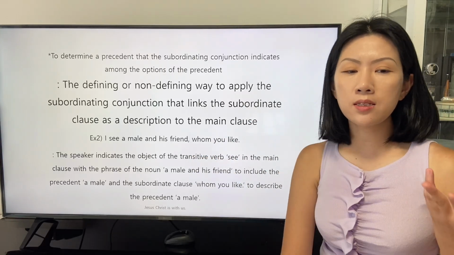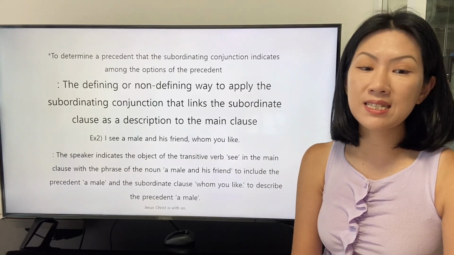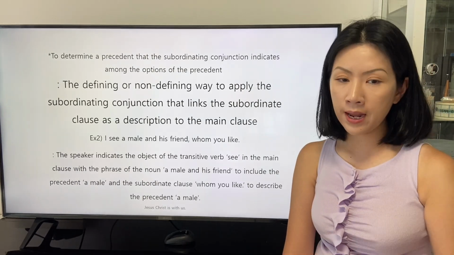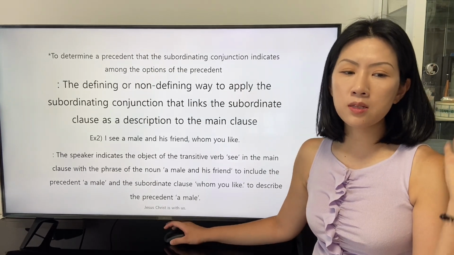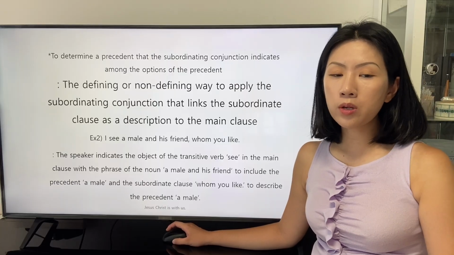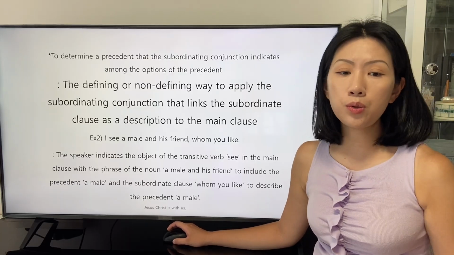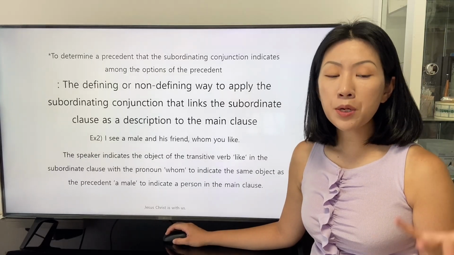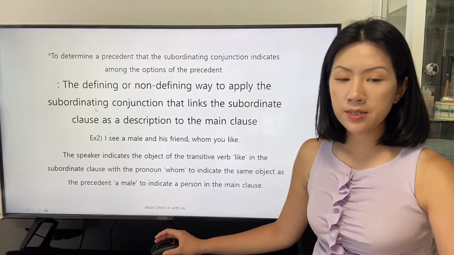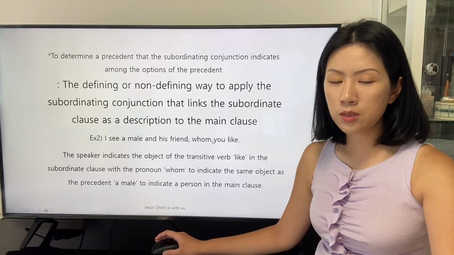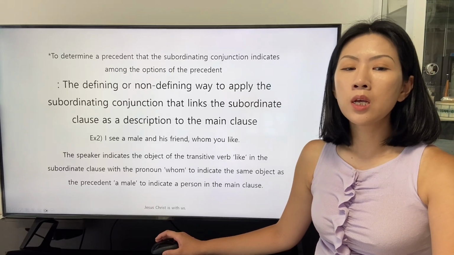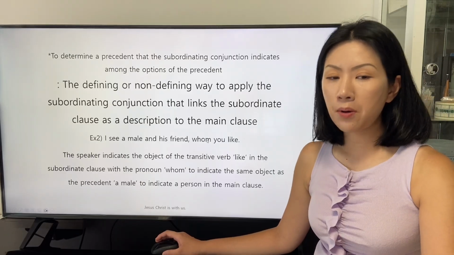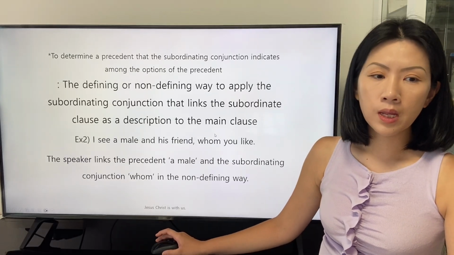The speaker indicates the object of the transitive verb see in the main clause with the noun phrase a male and his friend to include the precedent a male, and the subordinate clause whom you like describes the precedent a male. The speaker indicates the object of the transitive verb like in the subordinate clause with the pronoun whom to indicate the same object as the precedent a male to indicate a person in the main clause.